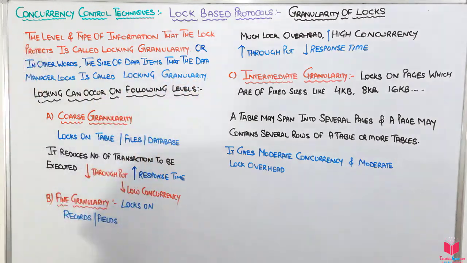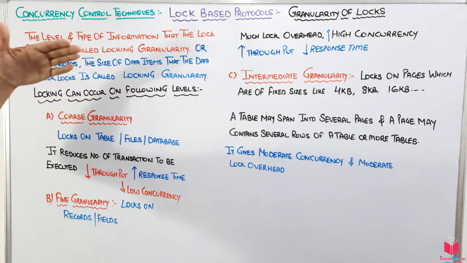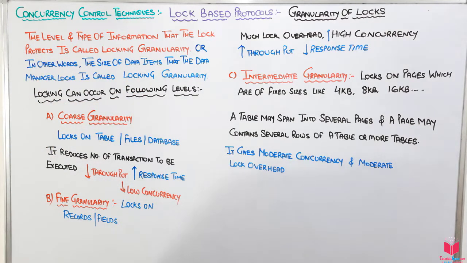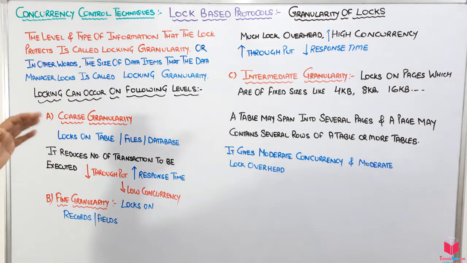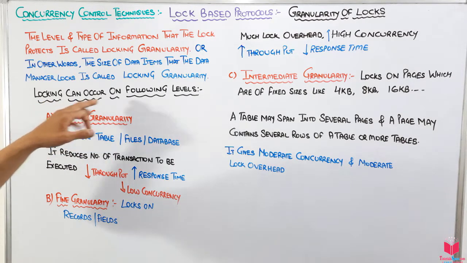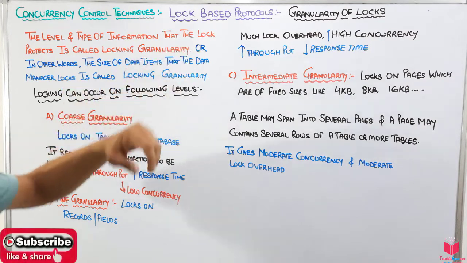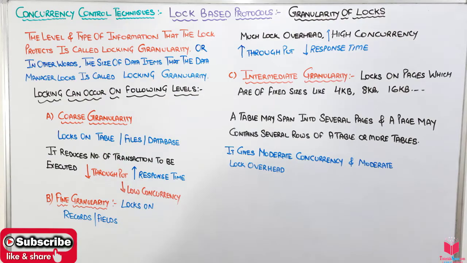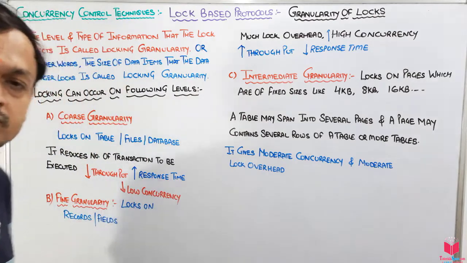So three things come in here: the level, the type of information, and the size of the data item we are putting logs on. That is known as the logging granularity. Now let's discuss the different levels of logging. Logging can occur at the following levels. There are three levels here: first is coarse granularity, second is fine granularity, and the third is intermediate granularity. We will discuss them one by one.